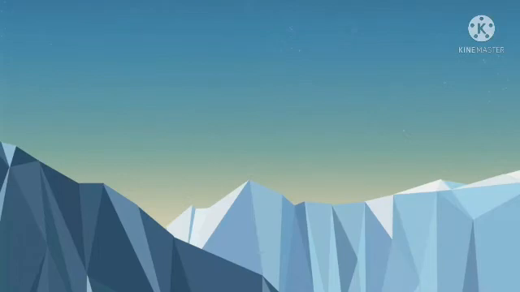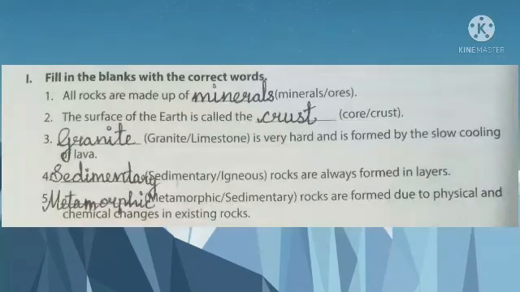Children, let us learn the book exercises. First, Roman number 1, fill in the blanks with correct words. First question, all rocks are made up of dash. Rocks are made up of minerals. The surface of the earth is called the crust. Dash is very hot and is formed by the slow cooling of lava, granite. Dash rocks are always formed in layers, sedimentary. Dash rocks are formed due to physical and chemical changes in existing rocks, metamorphic.